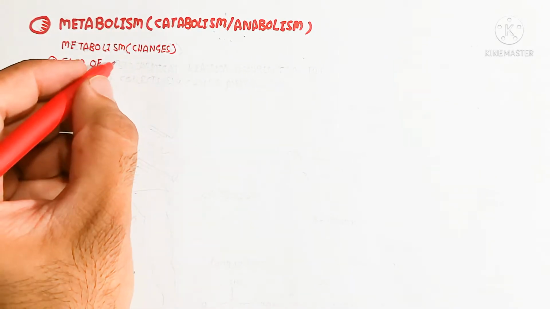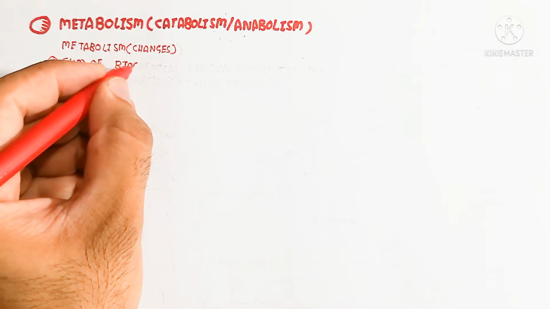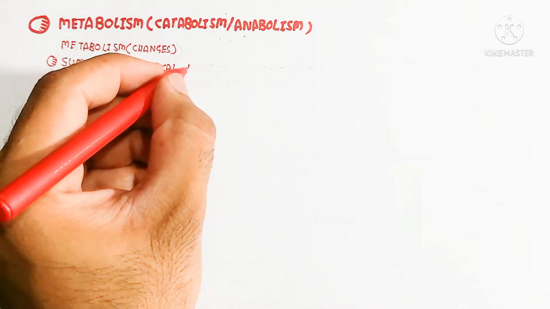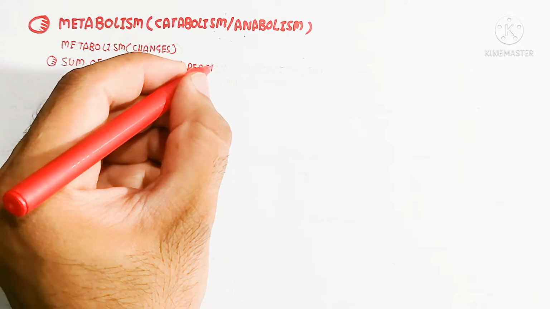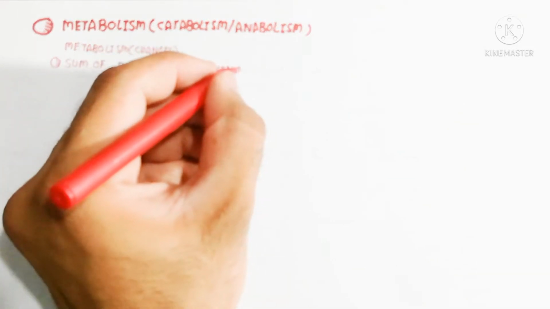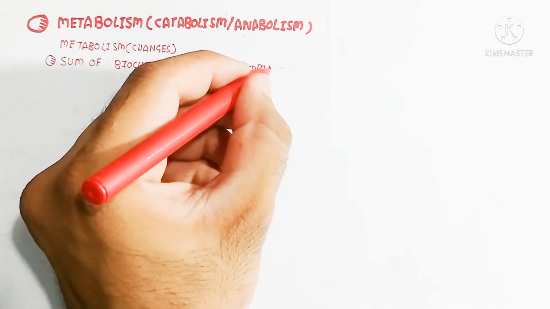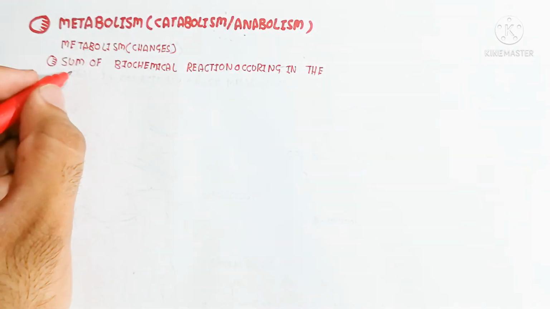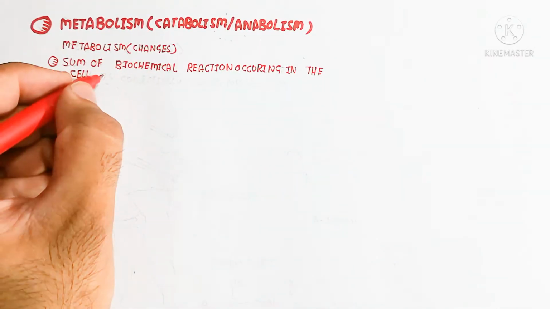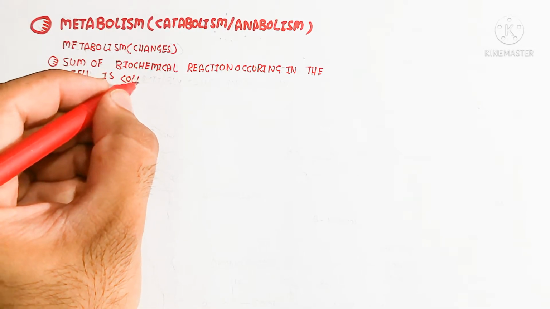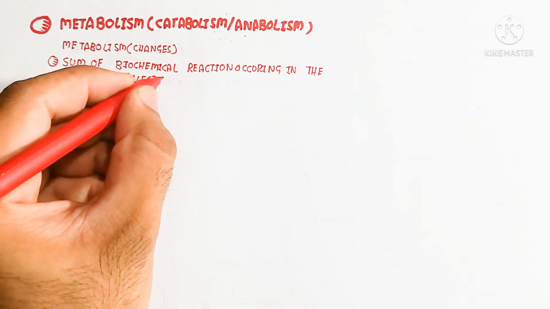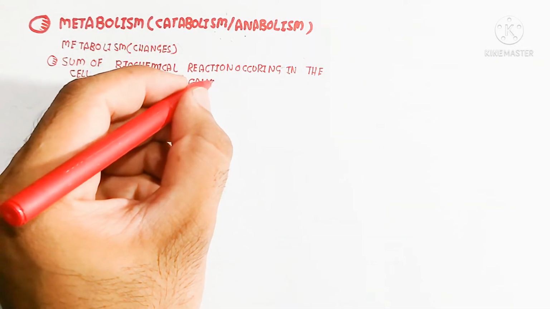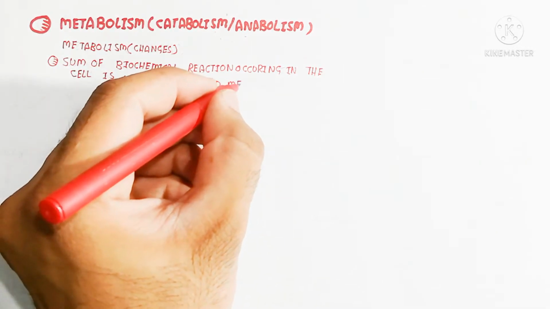Here we will discuss the definition of metabolism. It is the sum of biochemical reactions. Bio means life, and chemical refers to chemicals, for example oxygen and carbon dioxide. The sum of biochemical reactions occurring in the cell is collectively called metabolism. Things occurring in the cell as well as outside of the cell are known as metabolism. We will also discuss how it is produced outside. So let's begin to understand.